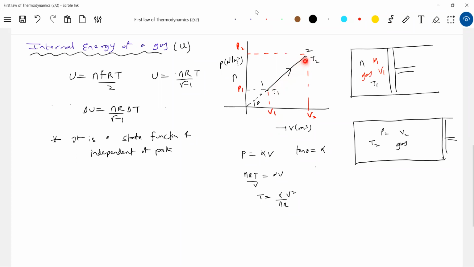What do you mean by process? Where some change in a parameter of the gas will occur. What are the parameters of a gas? Pressure, volume, temperature, energy, heat absorbed or heat released, work done, all the quantities. These become the parameters of a gas. So what do you mean by process here? Where the parameters of a gas undergo a change.